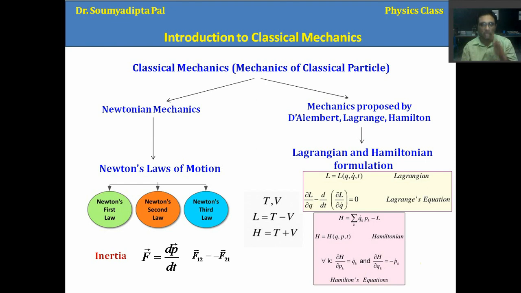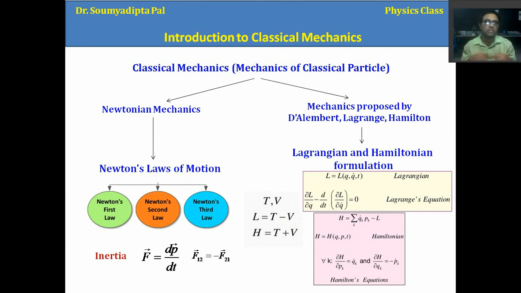I have planned to discuss this later in this lecture series, so you can find those there. For the sake of time I will not discuss it in detail. The Hamiltonian is basically T plus V. T is the kinetic energy, V is the potential energy, as I told. If we add them, it will give us the Hamiltonian, the energy of the system. You know that, the total energy of the system.